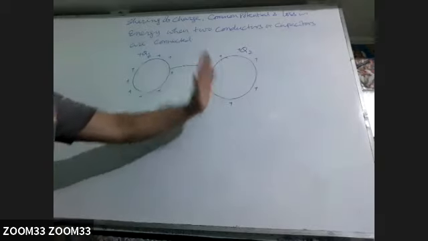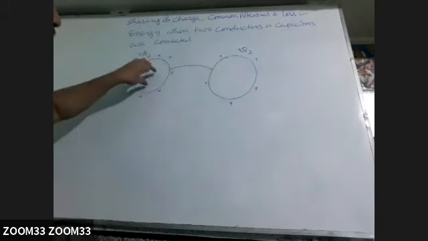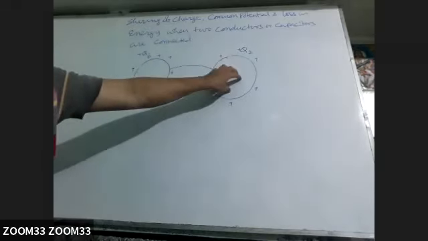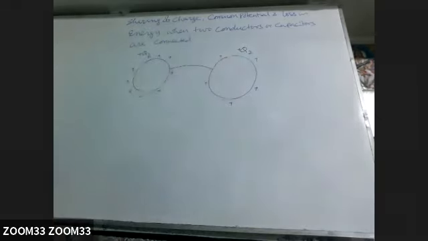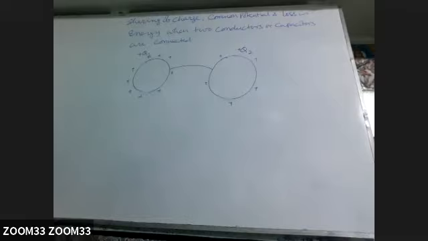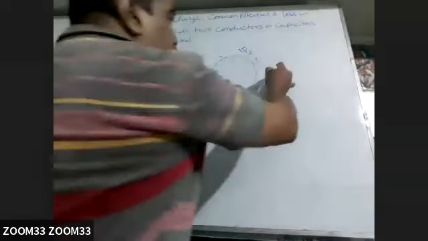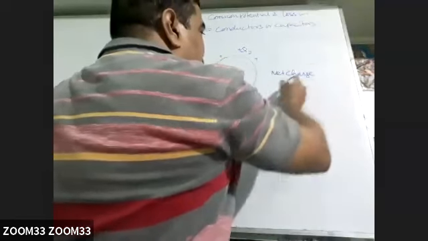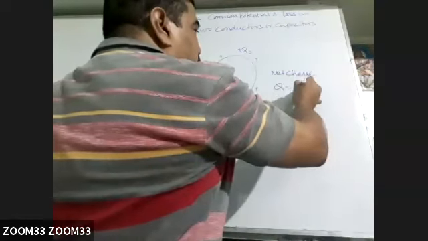So at common potential, the amount of charge which each will acquire will not be equal to Q1 and Q2. It will be different. So sometimes it is asked how much charge will be acquired by this, how much charge will be acquired by that. So this is one situation. What is the net charge here? Net charge Q will become Q1 plus Q2.